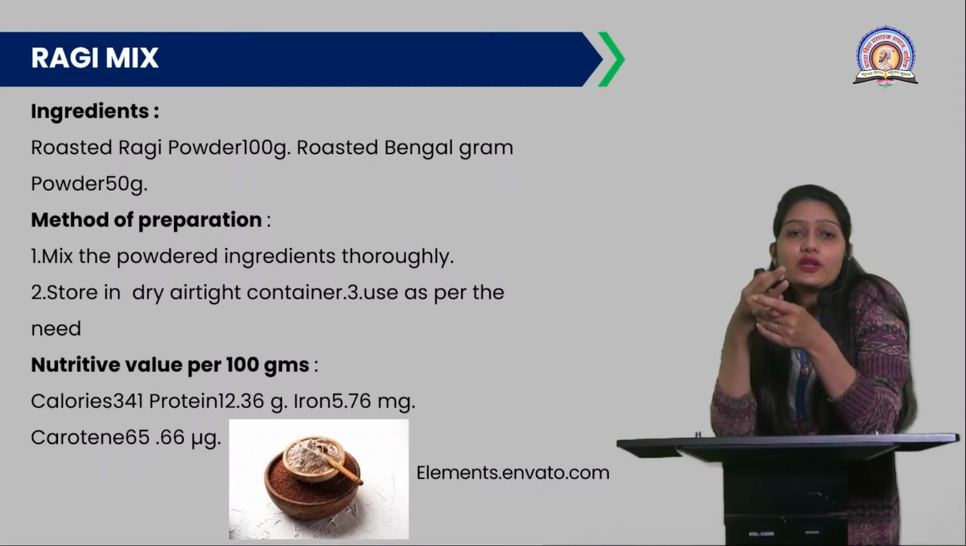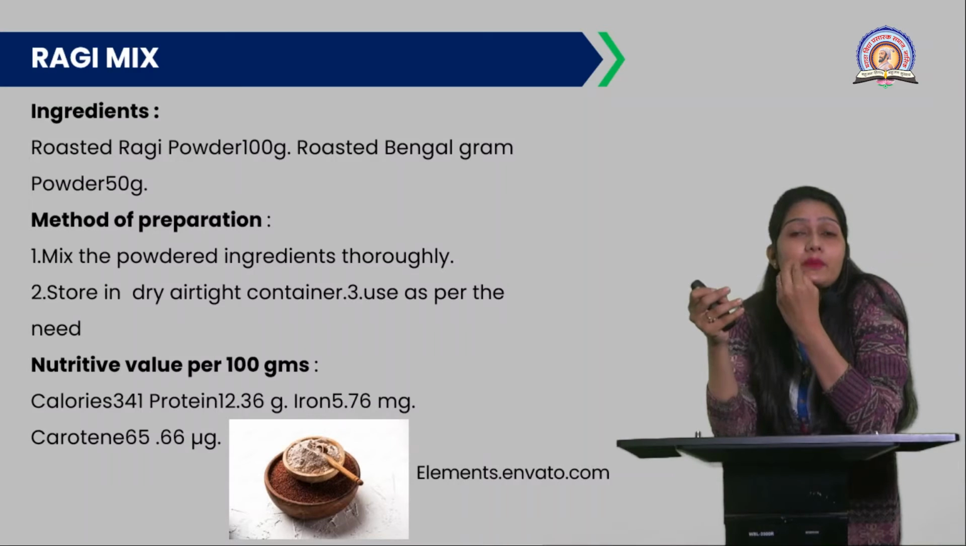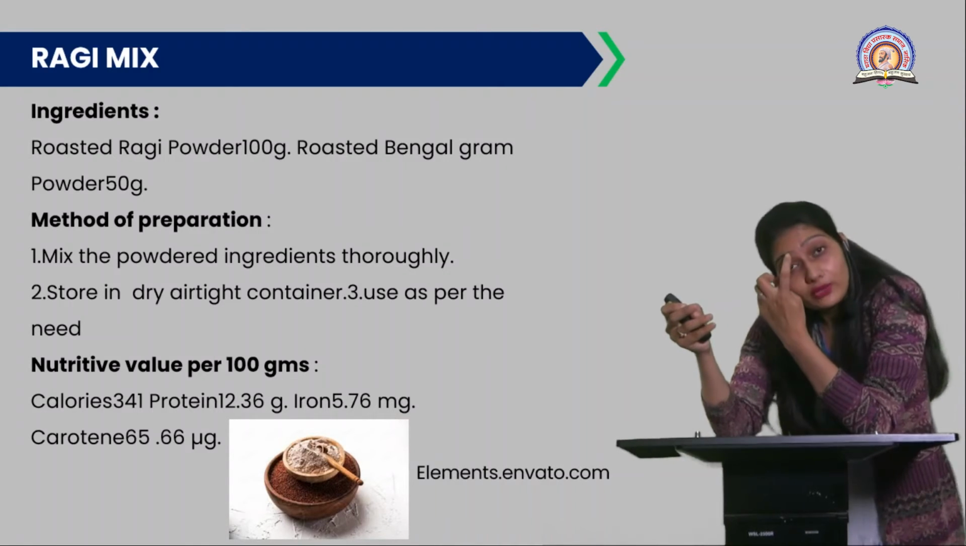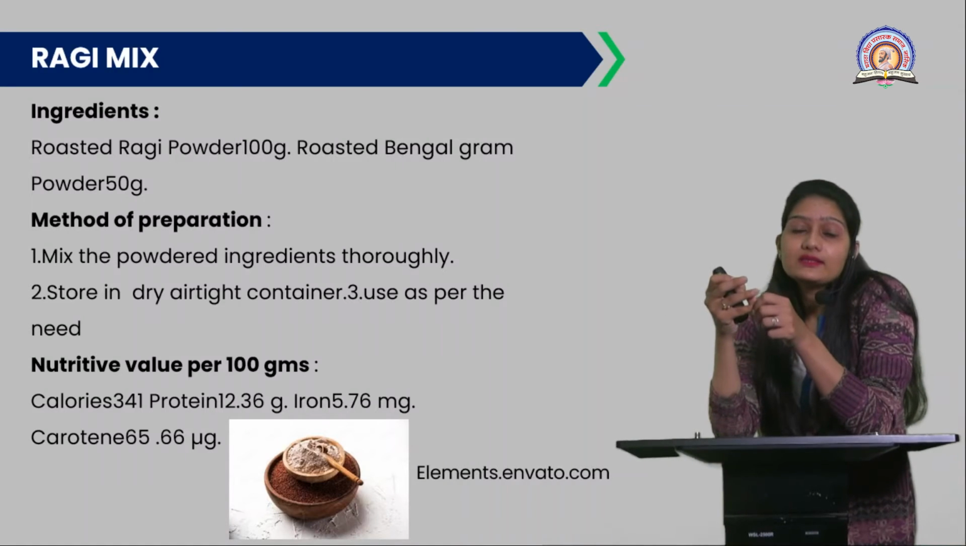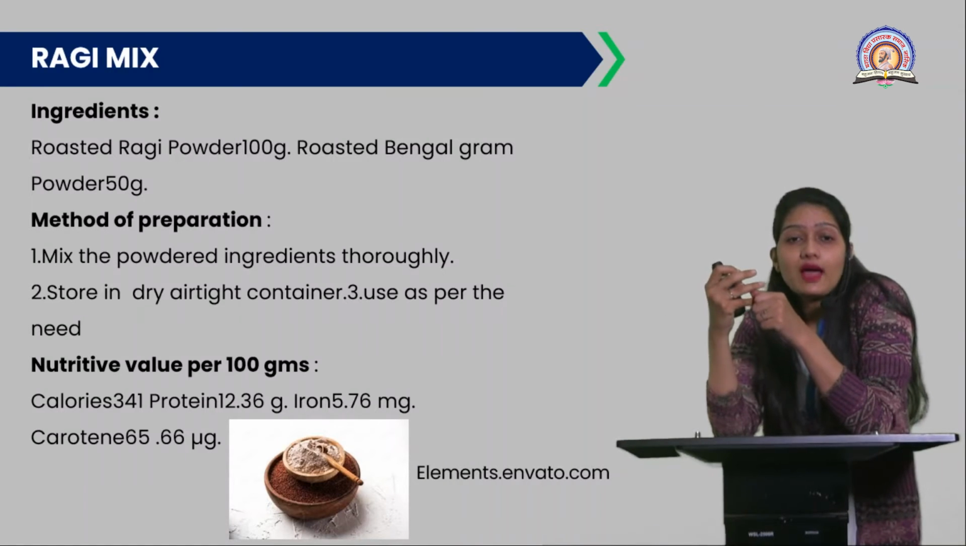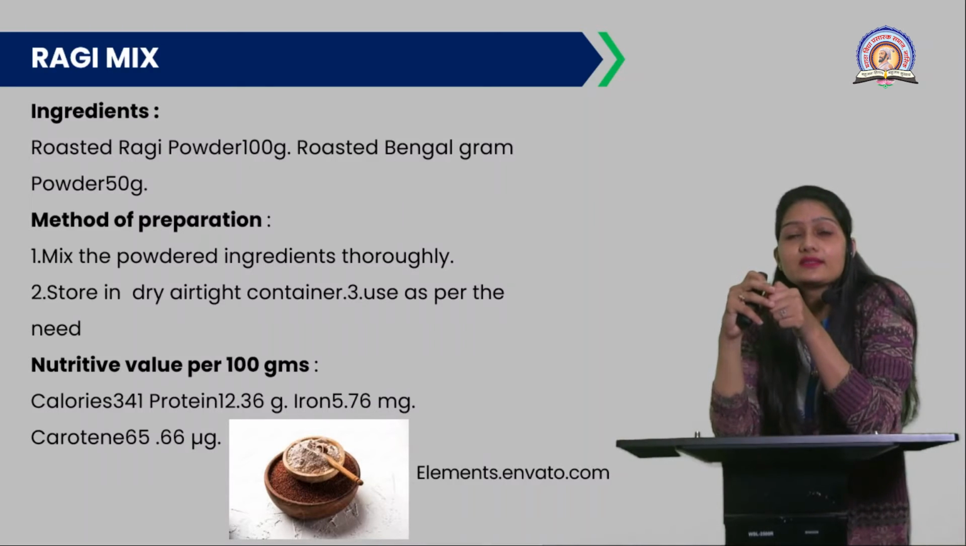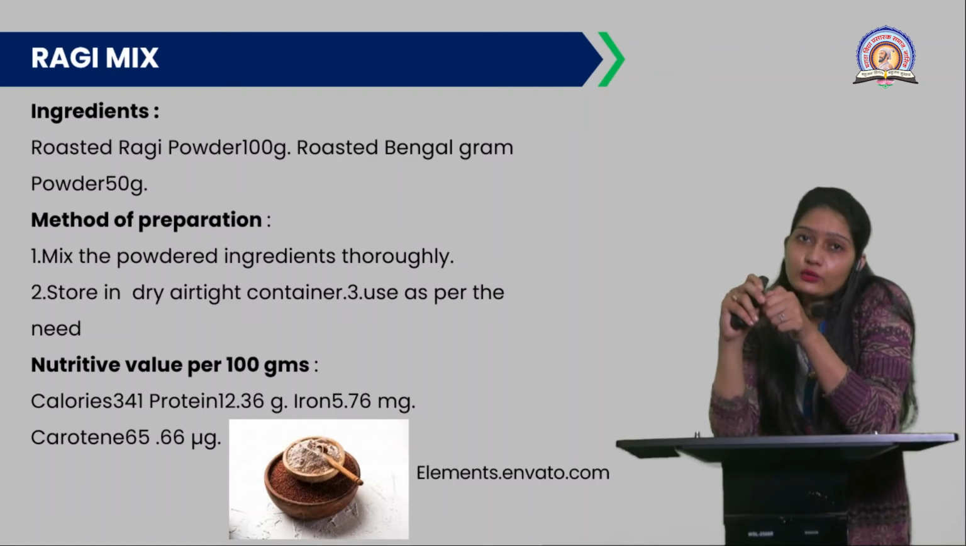So the nutritive value of this ragi mix is, you can have calories up to 341, protein 12.36 gram, iron 5.76 milligram, and carotene 5.60 microgram.